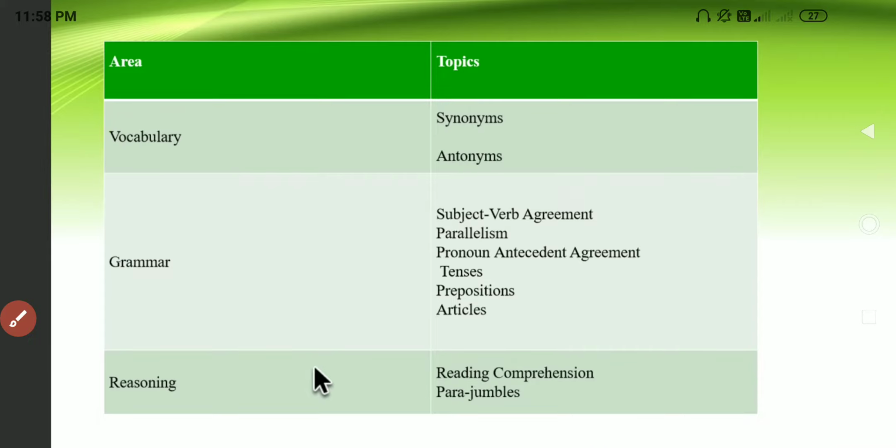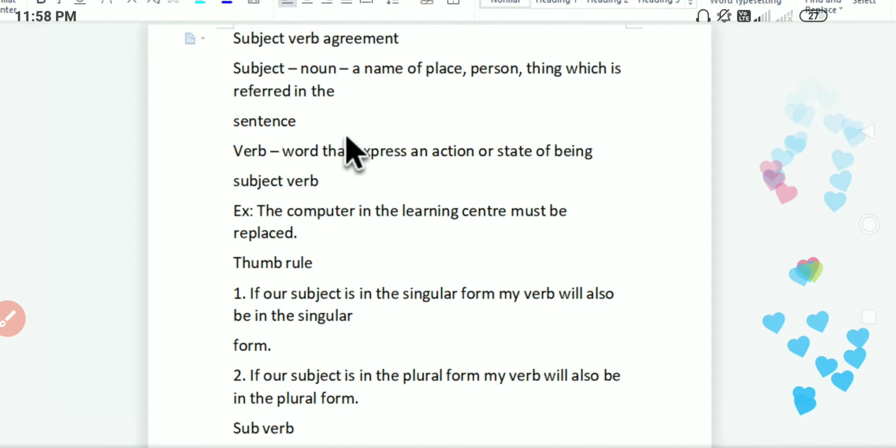Now let us discuss some of these things in real. Okay, so subject verb agreement first I will be discussing, because it's important, guys. So subject means what? Subject is something which is like a noun. So subject and noun are equivalent. So what is noun? A name of a place, person, thing which is referred in the sentence. So this is the meaning of noun.